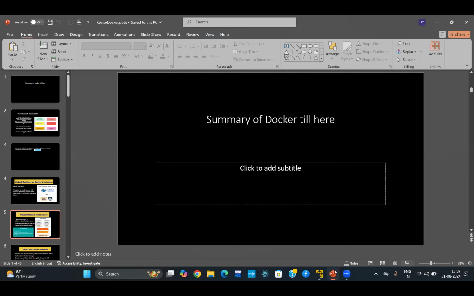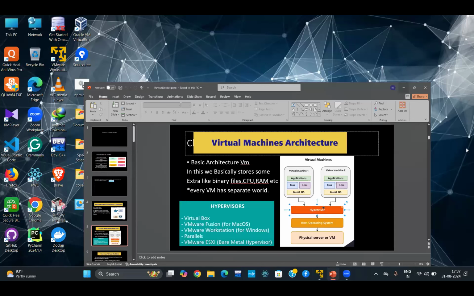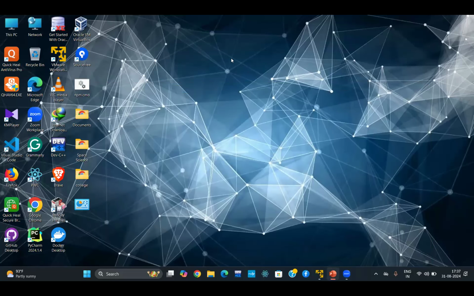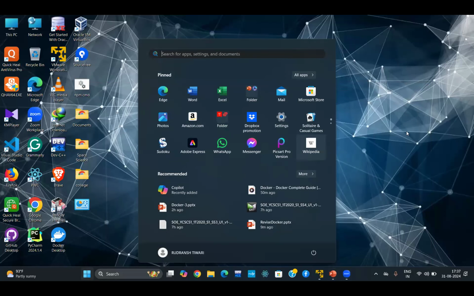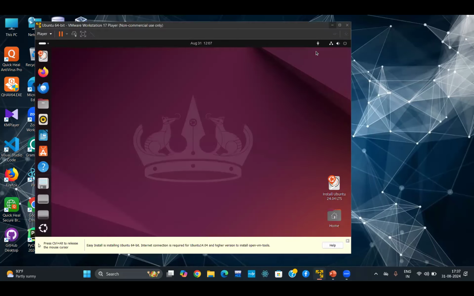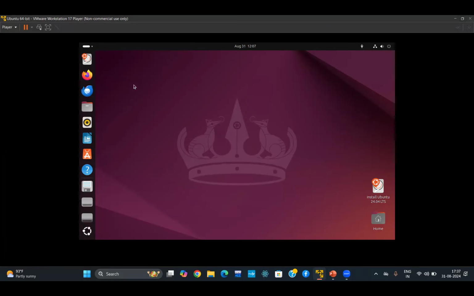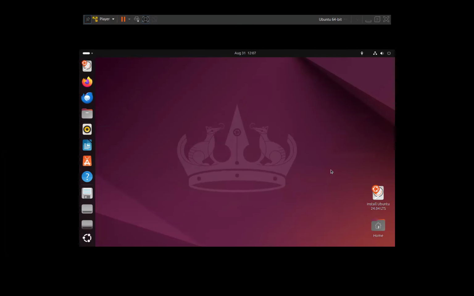If you want to see where your operating system is, here is my Windows, and you can clearly see this is Windows 11. But if you want to use Ubuntu, you see it here. This is also an Ubuntu that I'm using. If I have to work in Ubuntu, I can work in Ubuntu. It has a basic interface, and I don't have any problem working on this.